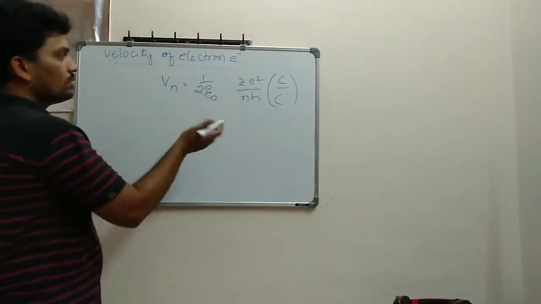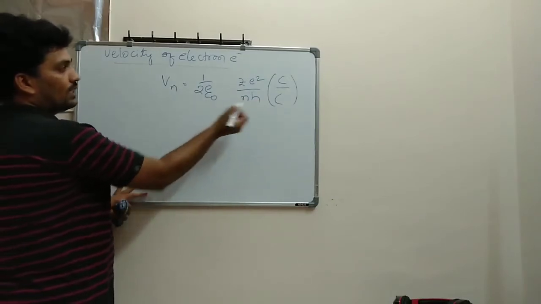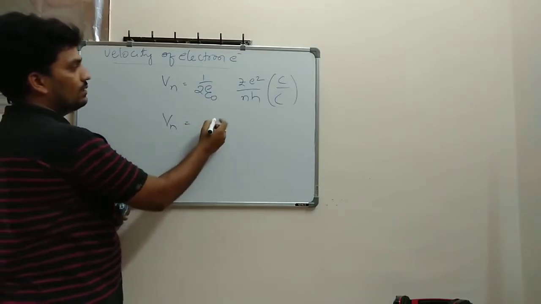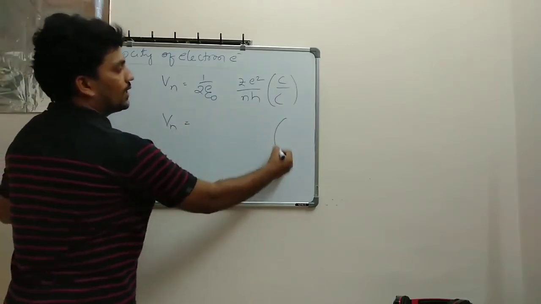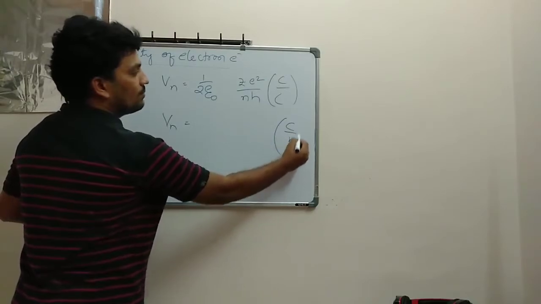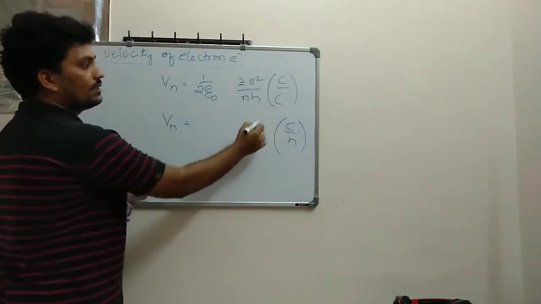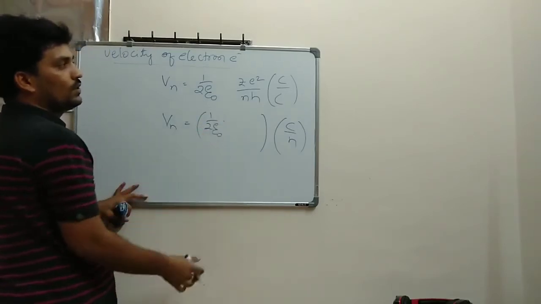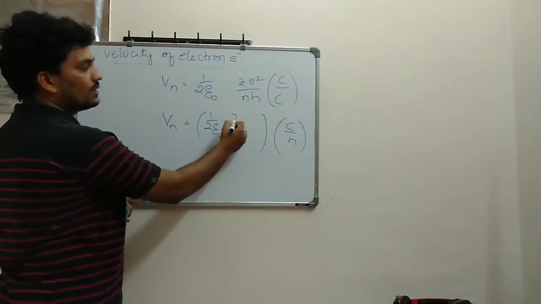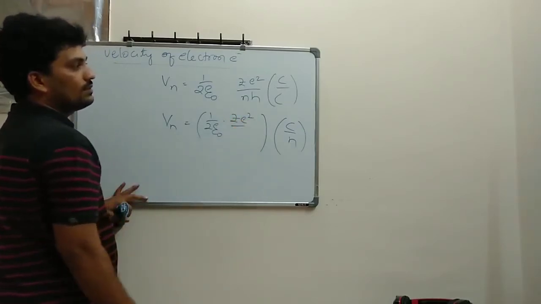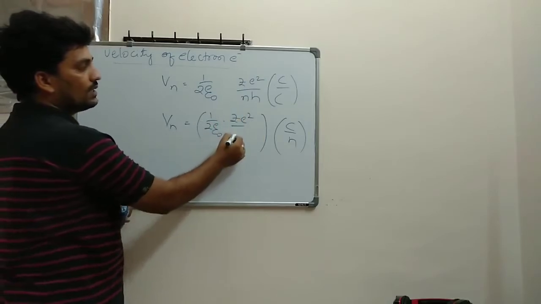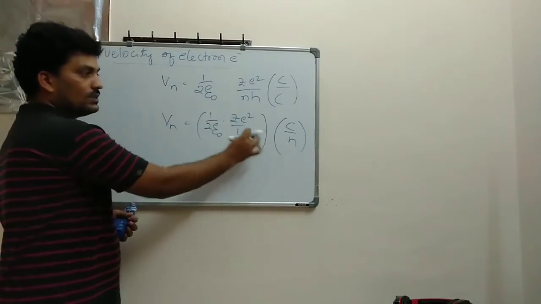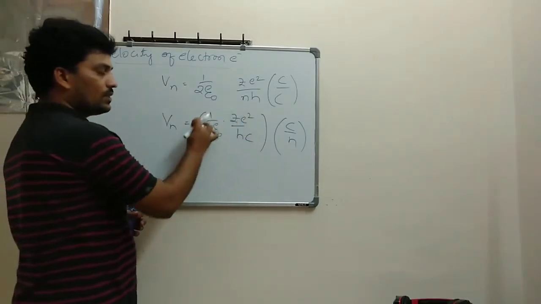So let's do it. I can write one simple thing. If Vn is equal to, I can multiply this thing. Here one simple thing I wanted to take out: C divided by n. Okay, you take C divided by n. And what remains here? 1 divided by 2 epsilon naught, then Z e square divided by h, with h and c left. So you see, this is entirely a constant value.